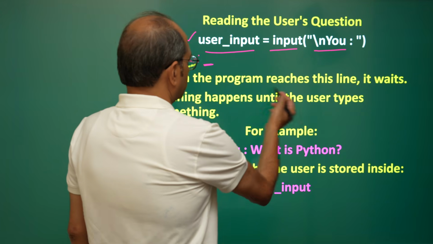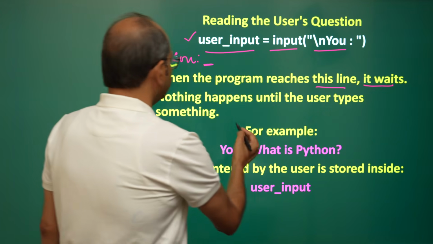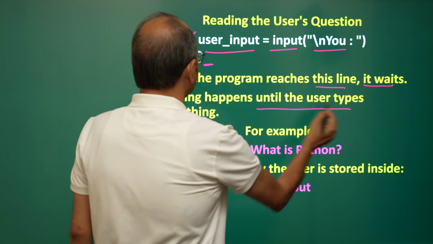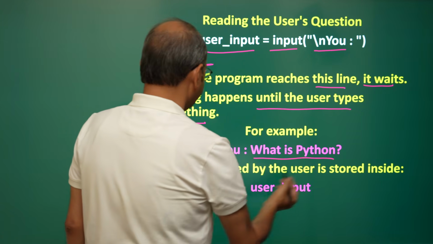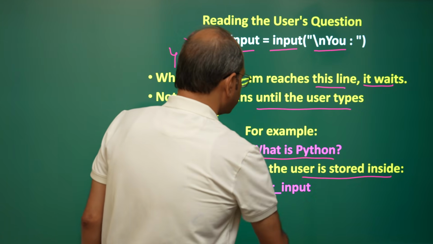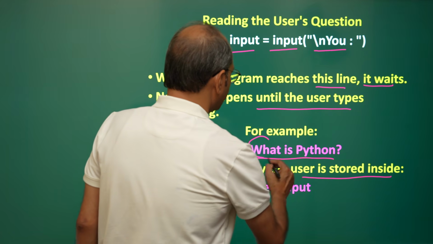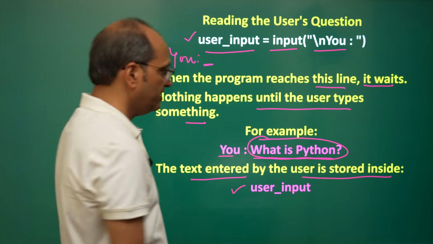So this explains when the program reaches this line, it waits. Nothing happens until the user types something. For example, you typed what is Python. This text entered by the user is stored inside user_input. So this information will be stored inside the user_input variable.